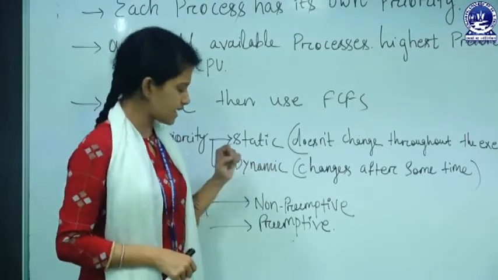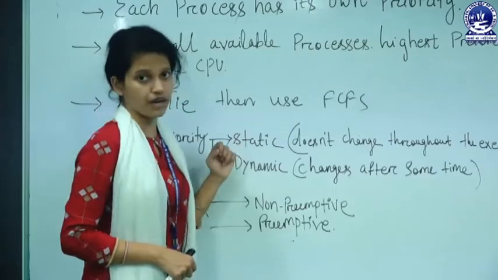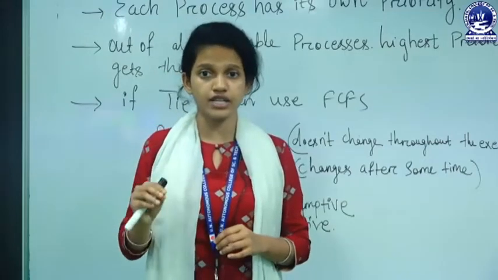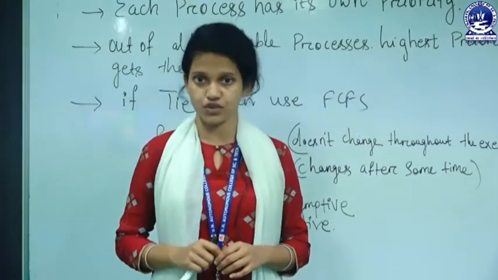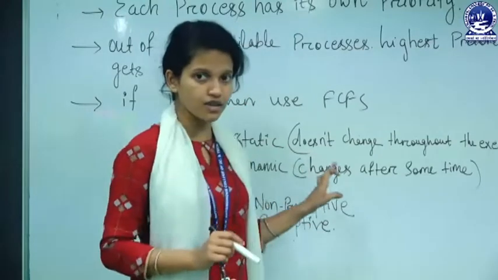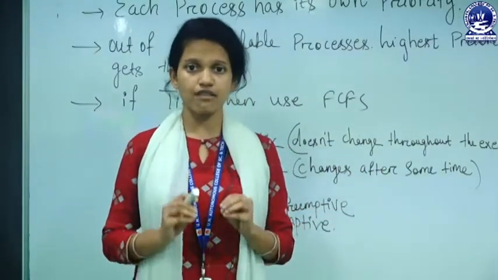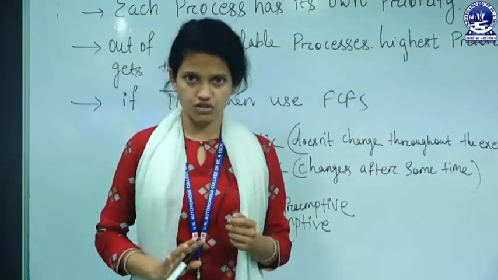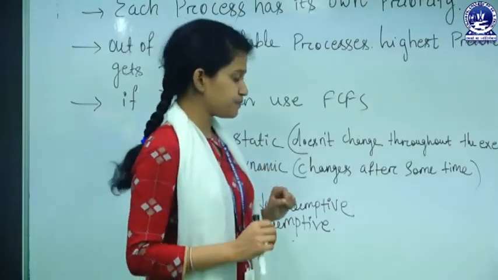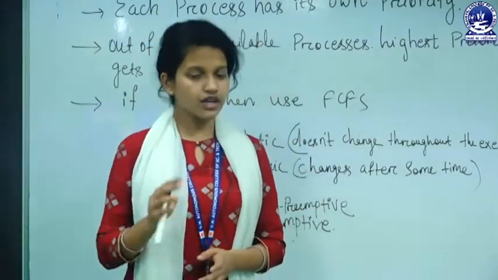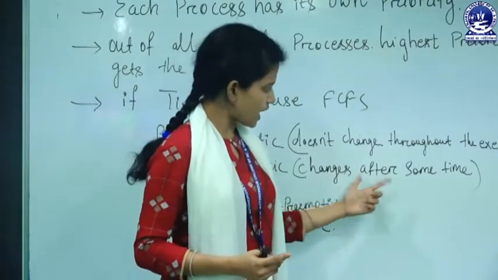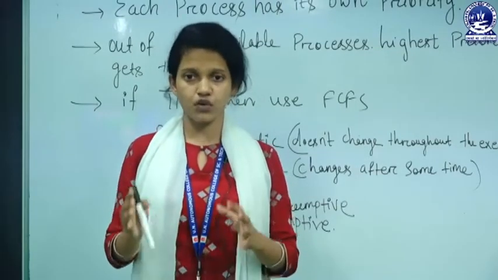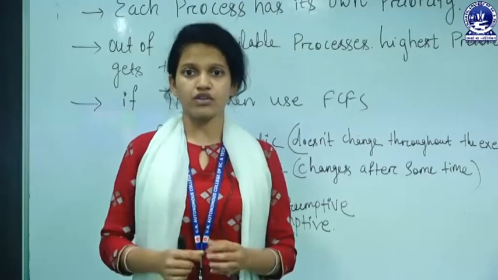Priority is of two types. First is static priority and second is dynamic priority. So what is static priority? Static priority means the priority of that process does not change throughout its execution. The process has a priority and that priority does not change till its termination. But dynamic priority means the priority changes after some time. Throughout its execution, the process changes its priority.